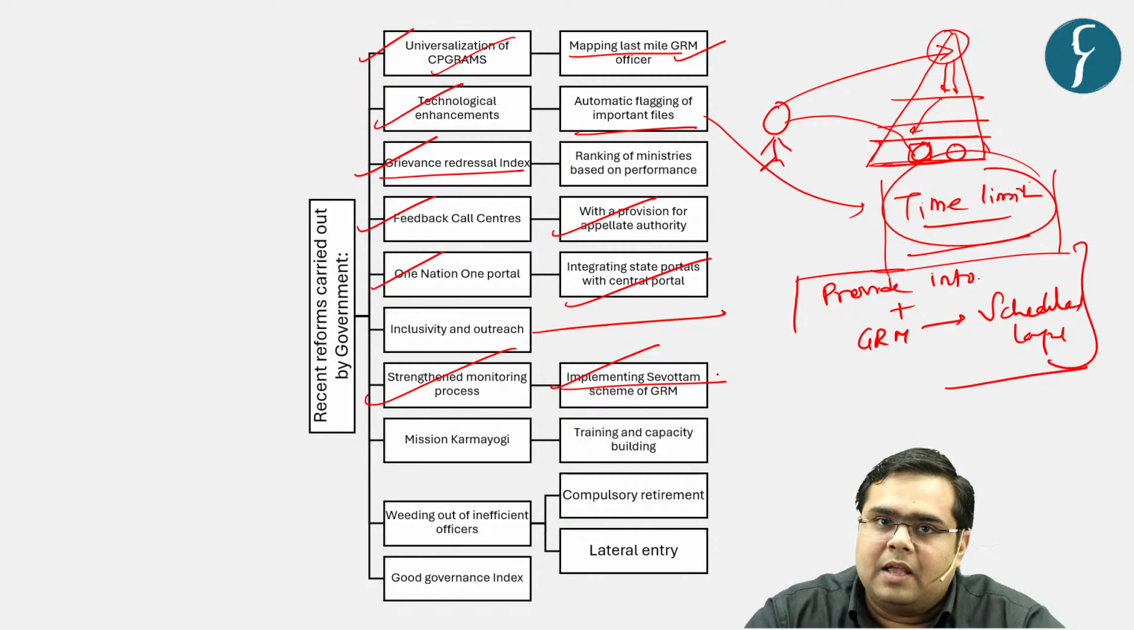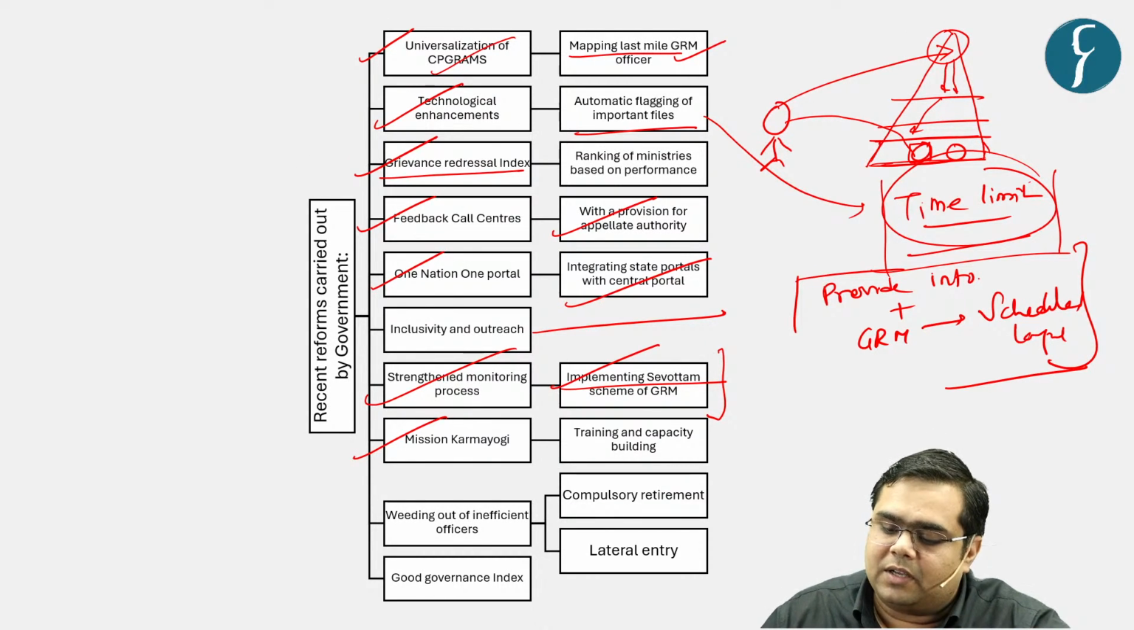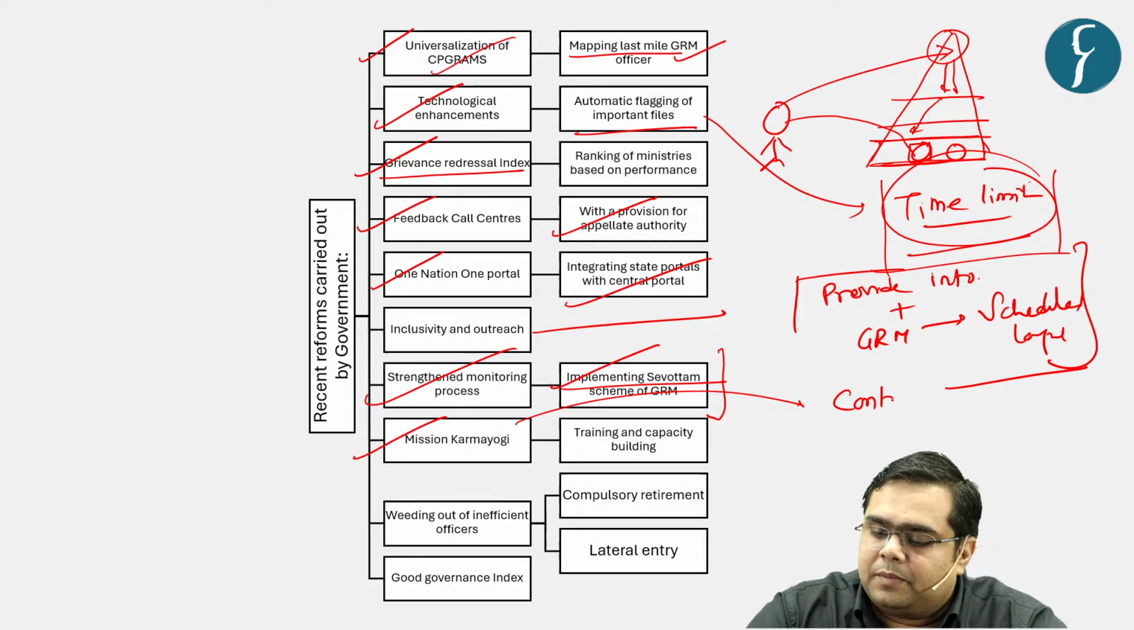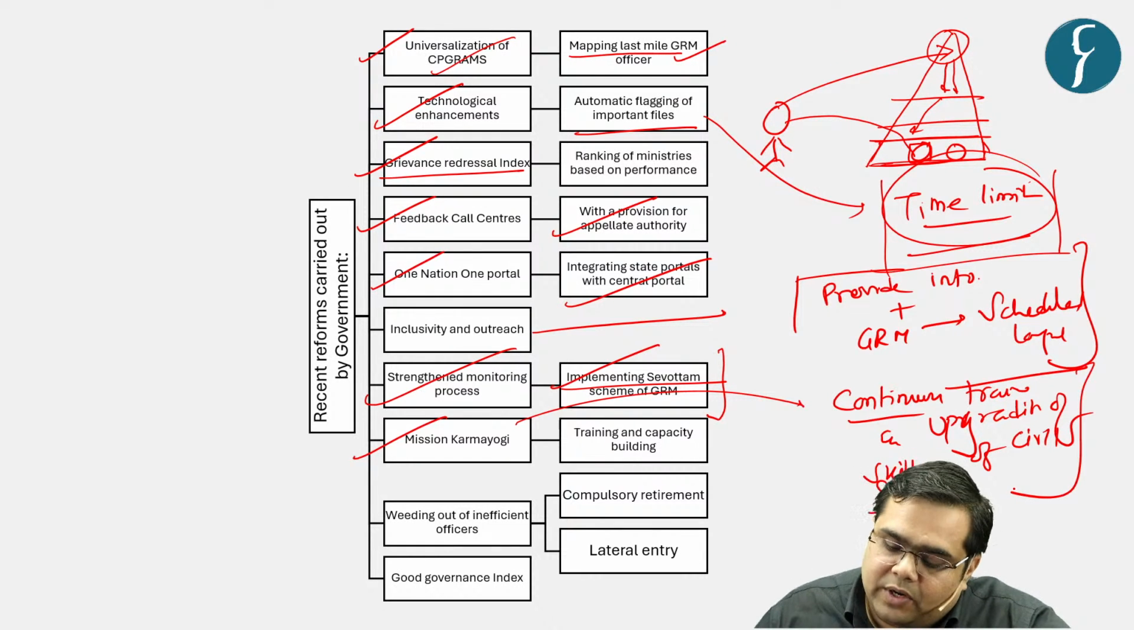For now, just remember that there is a Sevottam model with respect to quality of service delivery, and based on this model, government has formulated a strengthened monitoring process for ensuring the quality of service delivery. Then there is a flagship mission, Mission Karmayogi. The most important aspect of this mission is continuous training and upgradation of skills of civil servants to match the roles of the 21st century.